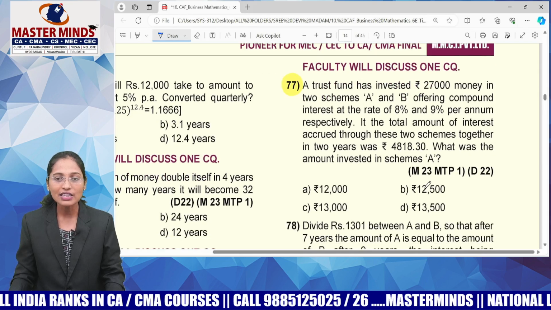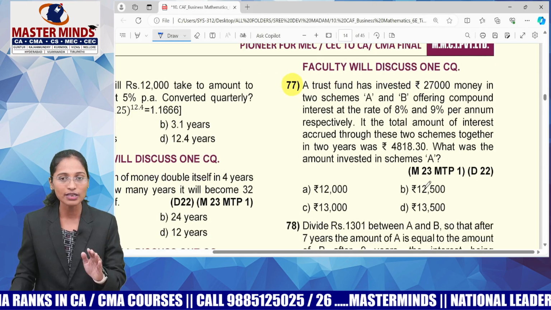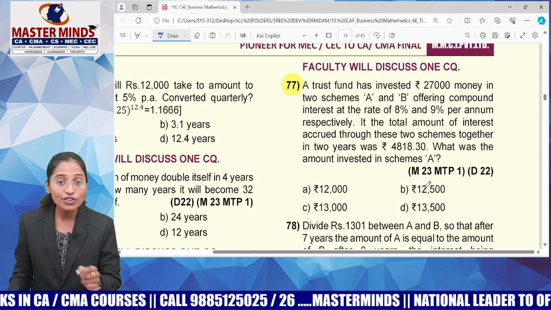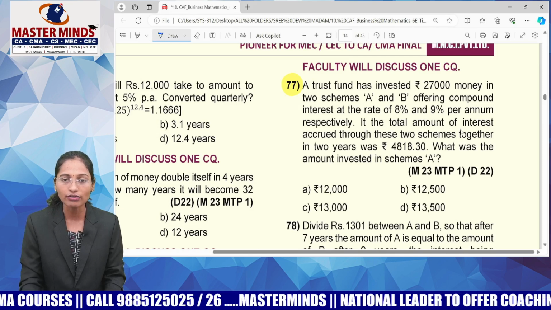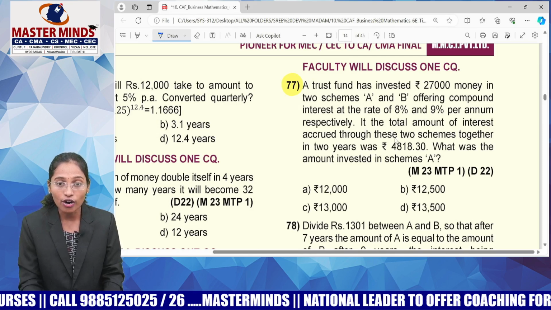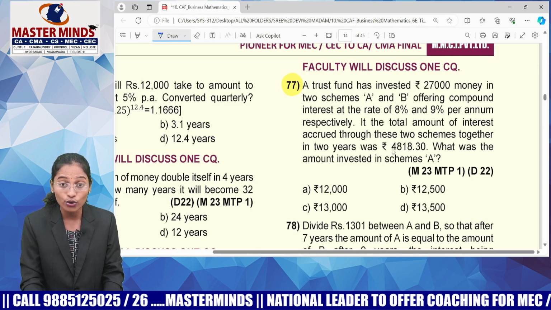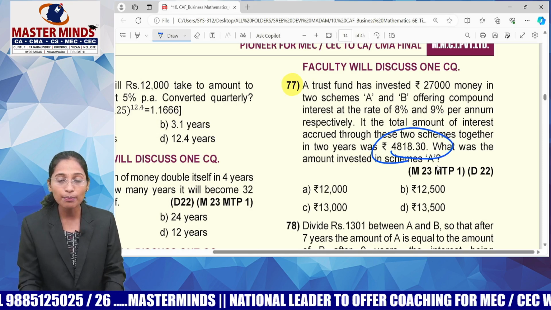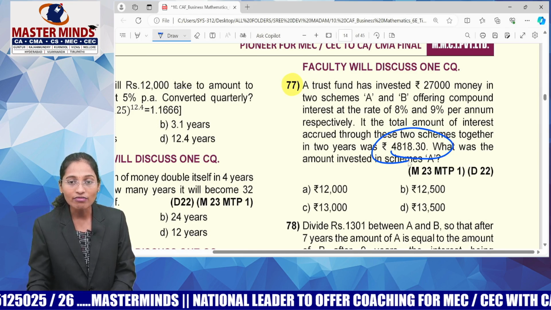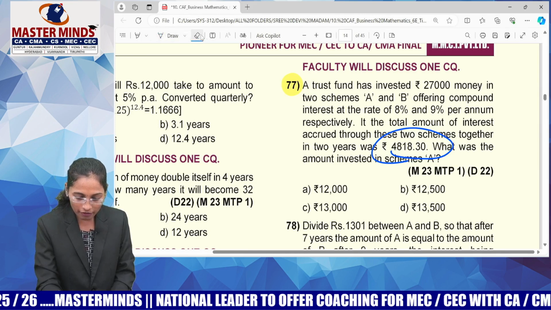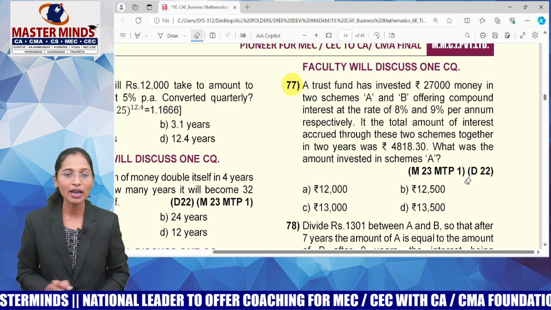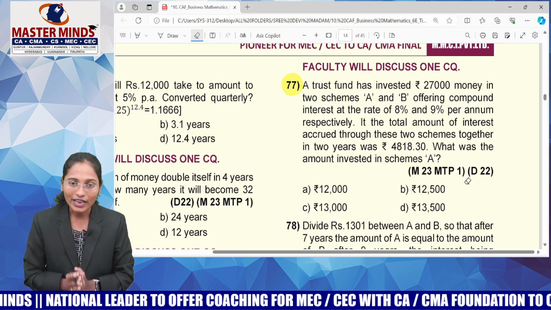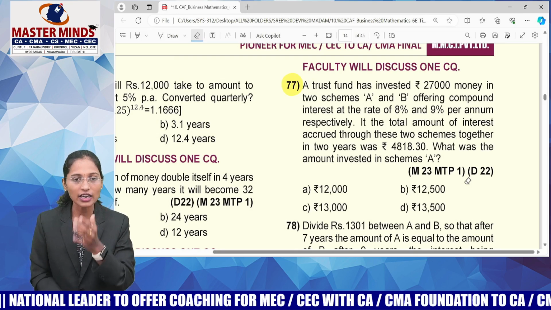A trust fund has invested 27,000 money in 2 schemes, Scheme A and Scheme B. Scheme A is offering compound interest rate of 8% and Scheme B is offering 9% per annum respectively. If the total amount of interest accrued through these 2 schemes together in 2 years was 4,818.30, what was the amount invested in Scheme A? So, guys, people will take Scheme A as X rupees, Scheme B as 27,000 minus X, and all that. This is a December 2022 final exam question.